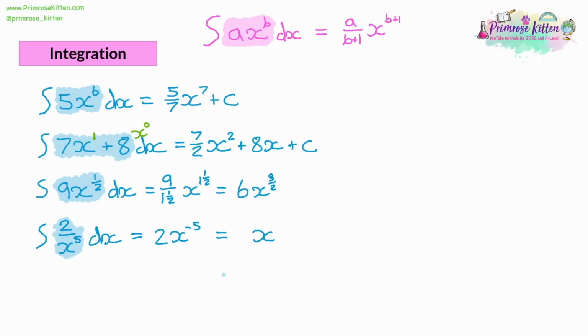We take the x and increase the power. With -5, when we increase it, it's not -6, it's -4. If you increase the power, it's going closer to 0. That means that the 2 will be divided by -4. That gives us -2/4. Now 2/4 is a half if you simplify it. So we'll have a -half x to the power of -4. There are other situations where you would have to rearrange this.